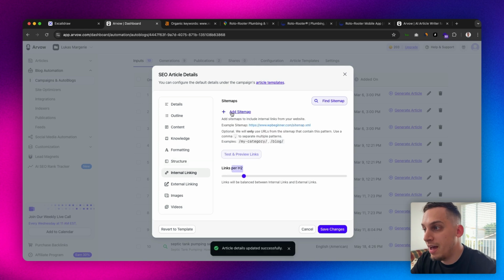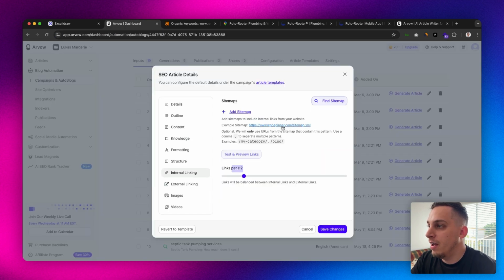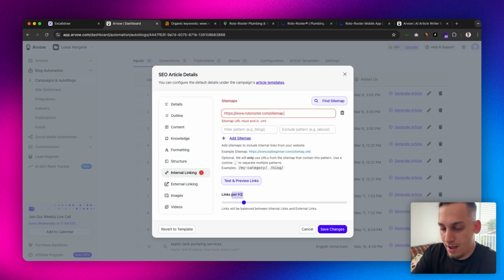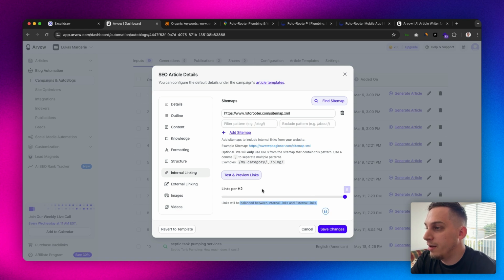Internal linking, we can add our own sitemap, for example. So if we were to get this and go back to Arvow and put sitemap.xml, it'll basically understand the sitemap of the entire website and include different internal links based on that. So links will be balanced between internal links and external links. Links per every H2, we want to have 6. So it's full of these different types of links.